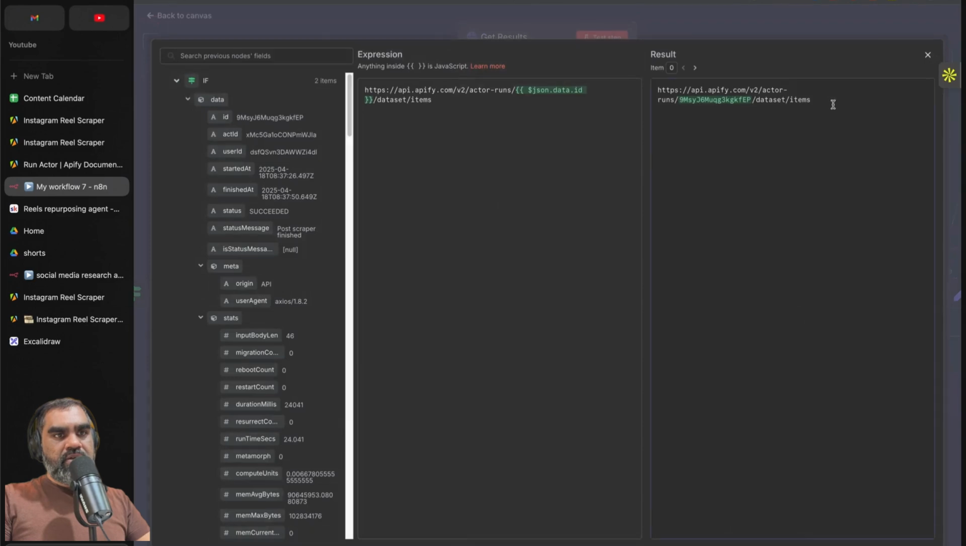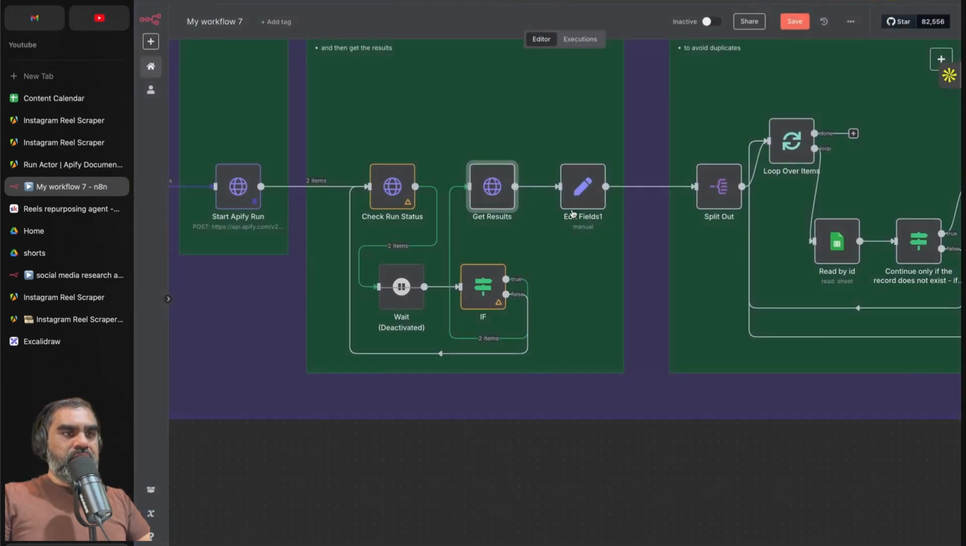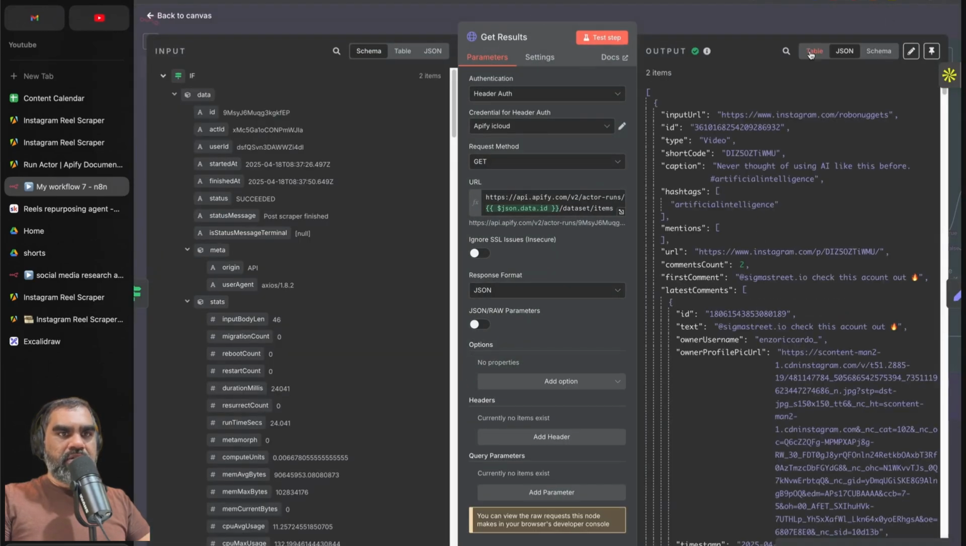And this will be the URL to get the items from any actor: the actor runs and the actor ID and /dataset items. If you issue a GET request to that URL, you will get the results of it. Let me just run it. And now you have this data here.